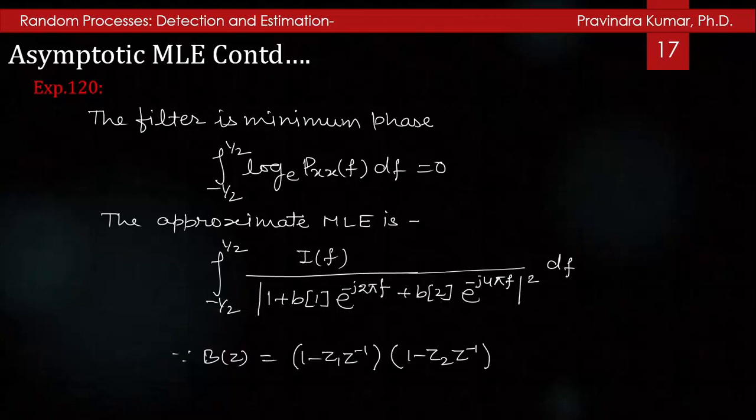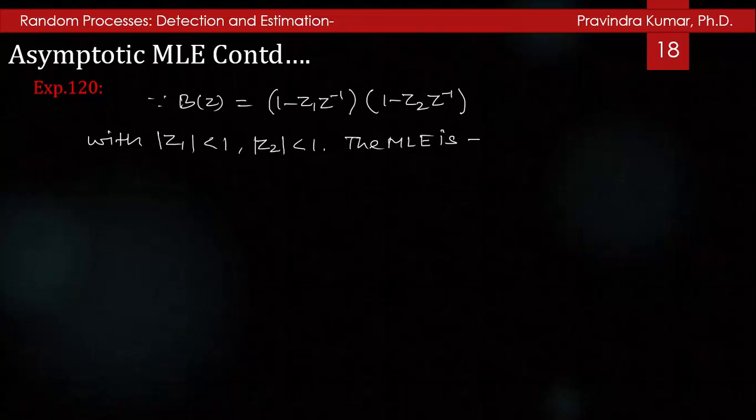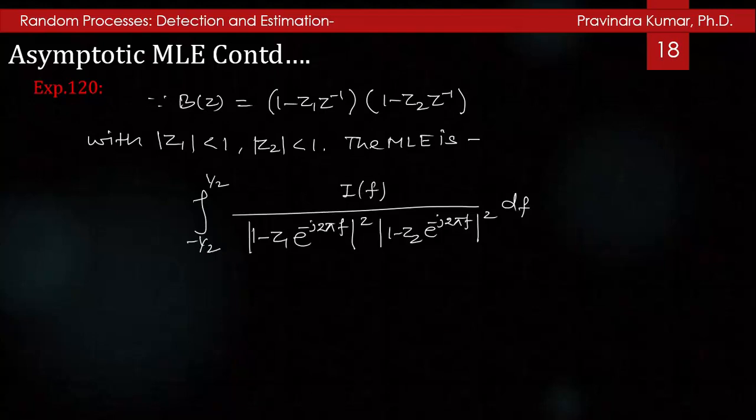Since B(z) = (1 - z1 z^(-1))(1 - z2 z^(-1)), with |z1| < 1 and |z2| < 1, the MLE is the integral from -1/2 to 1/2 of I(f) divided by the squared magnitude of 1 - z1 e^(-j2πf) times the squared magnitude of 1 - z2 e^(-j2πf), df.